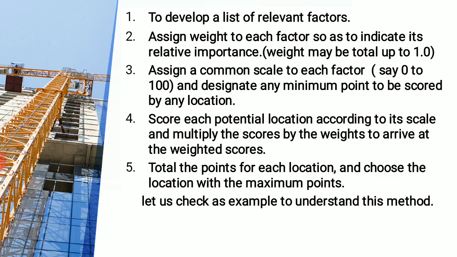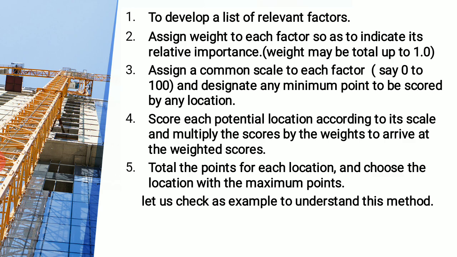The third stage is to assign a common scale to each factor. Say 0 to 100, we give a common scale to each factor, and designate any minimum points to be scored by any location. Now we are assigning 0 to 100, we assign points to it. First we assigned the weightage, then to each factor we provide the proper scale, right? We provide the scale, and that scale could be 0 to 100, whatever, we range it according to its importance.